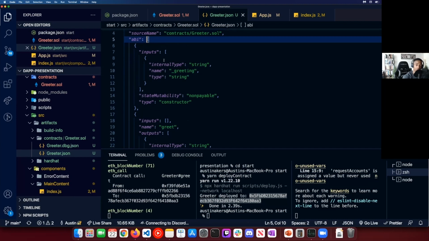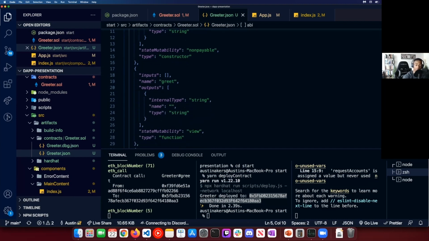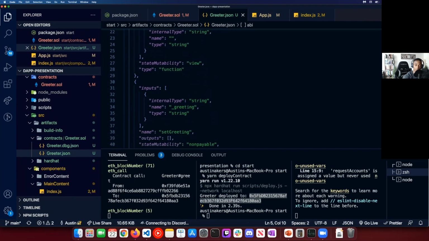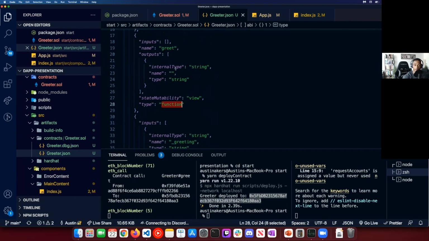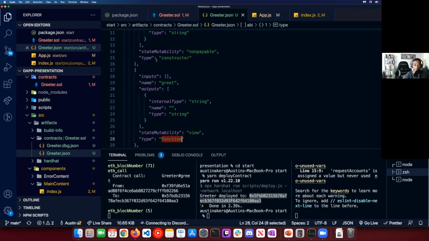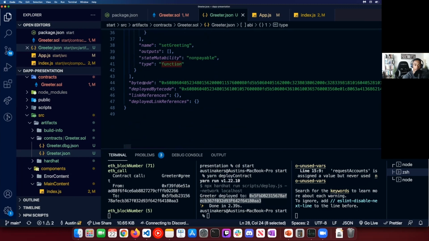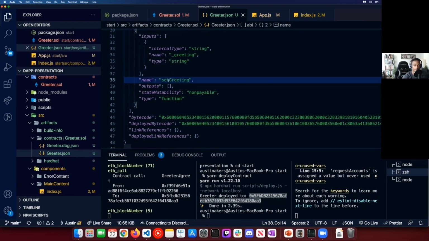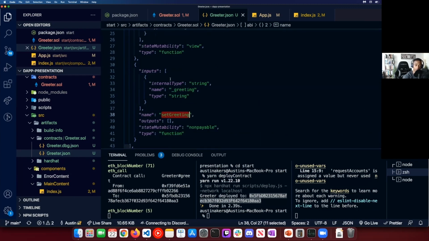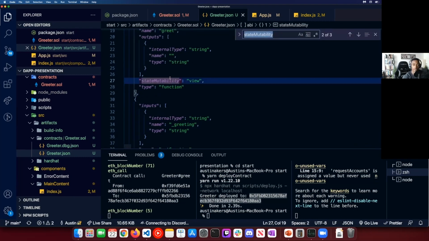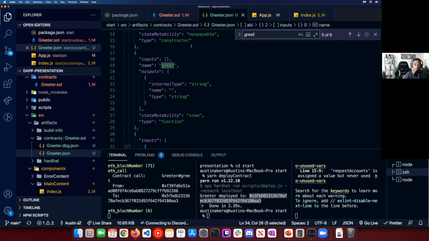Now, if we scroll through this and take a look, there's a lot of things in this, right? As I said, we have a function, and we have a lot of different things. We have this setGreeting function, and where's that greet function? We have our greet function, okay?